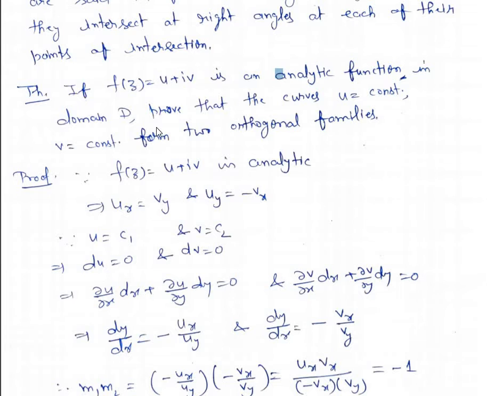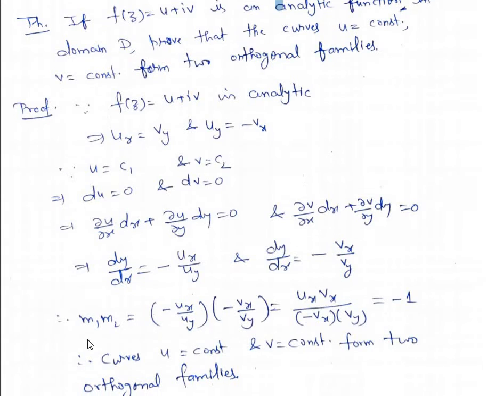Now u is a function of x and y. Therefore ∂u/∂x dx + ∂u/∂y dy = 0. Similarly, because dv = 0, we have ∂v/∂x dx + ∂v/∂y dy = 0. So from these equations we have dy/dx = -ux/uy, and from here dy/dx = -vx/vy.